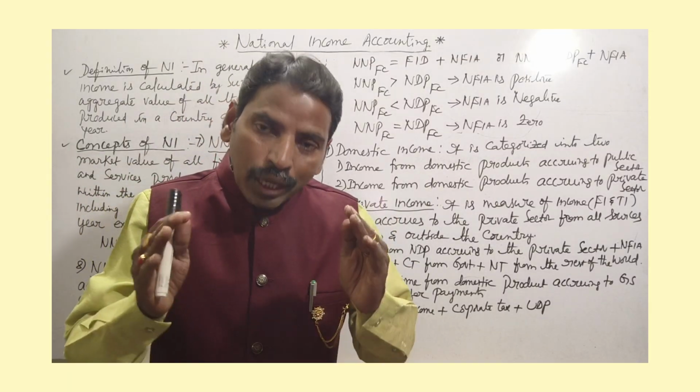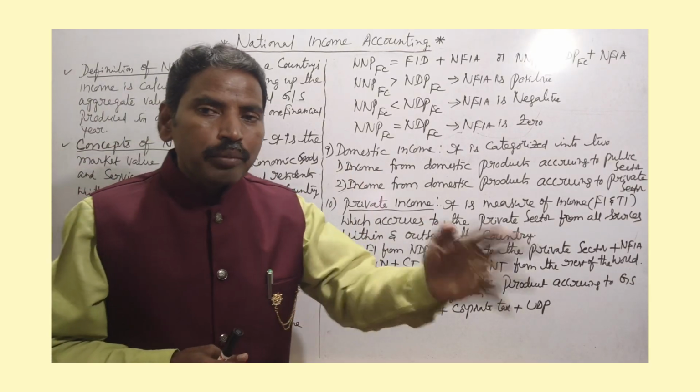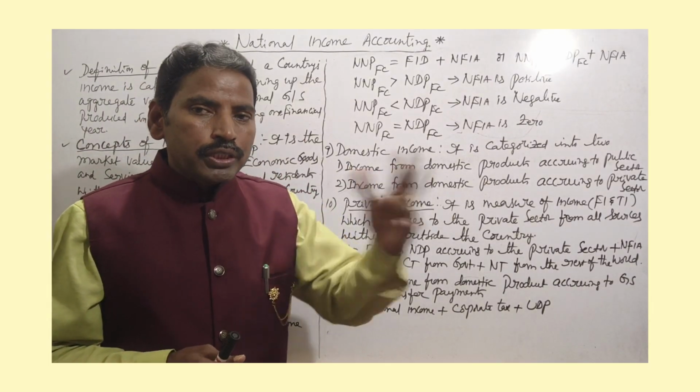Private income can be calculated in three ways.